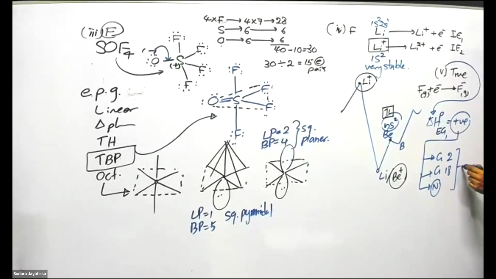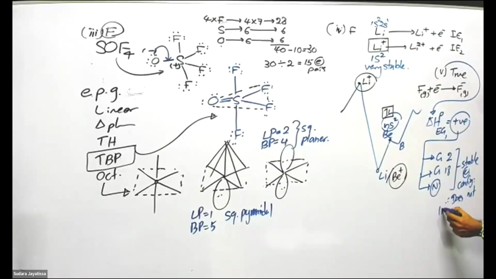These elements have stable electronic configurations. Therefore, they do not like to accept electrons.